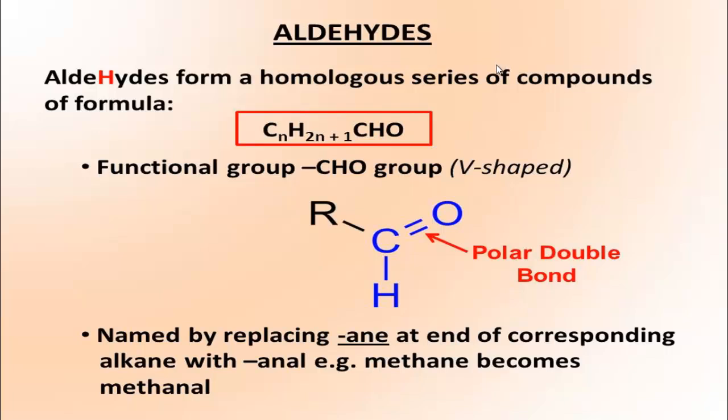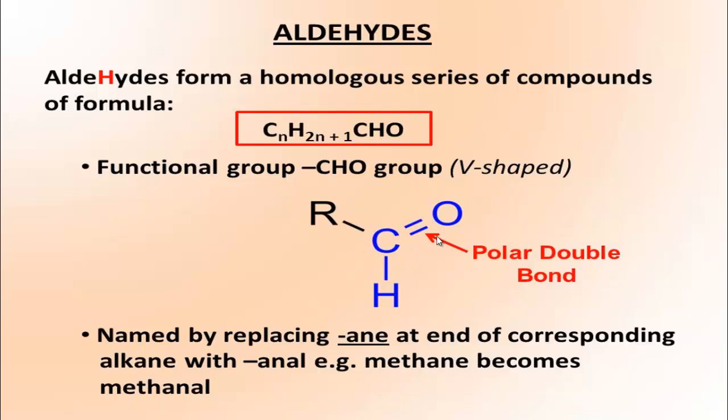For aldehyde and ketone, both homologous series, the members of both are known as carbonyl compounds because they contain the C double bond O group. And the compound which specifically contains the CHO group is known as an aldehyde. Sometimes in a definition you have seen, organic compounds which contain a carbonyl group are known as aldehydes.